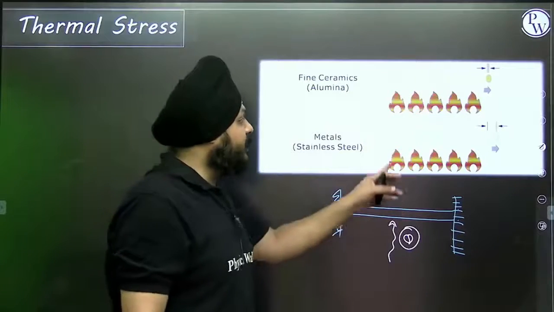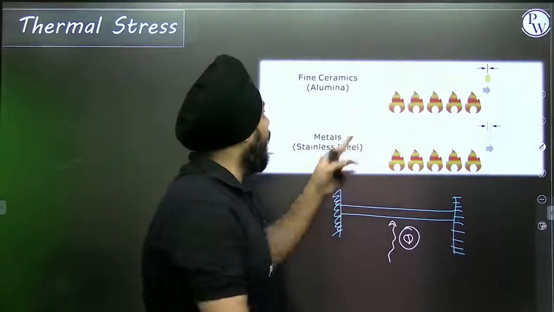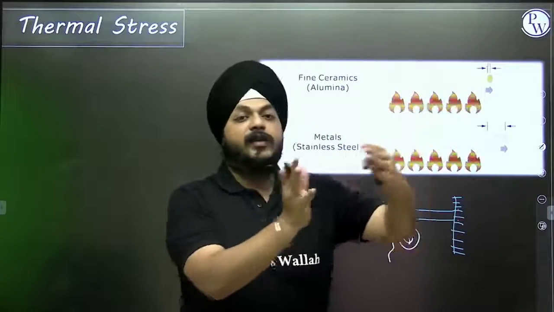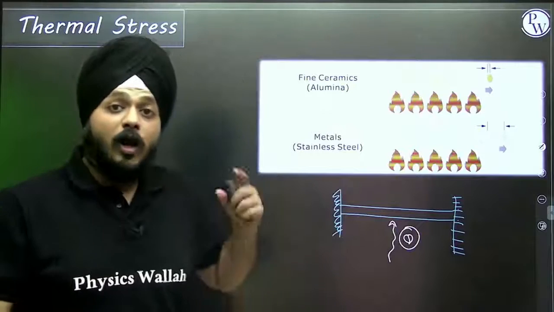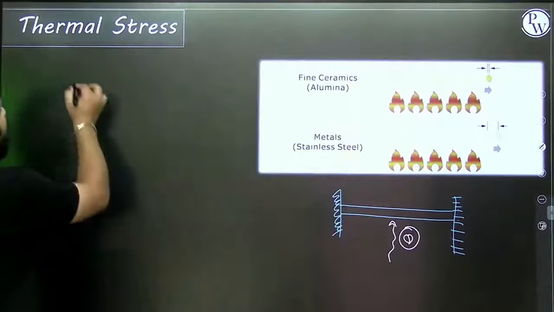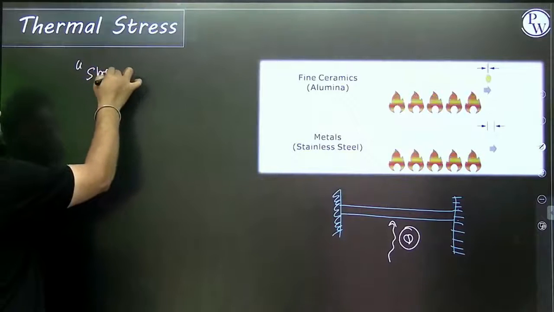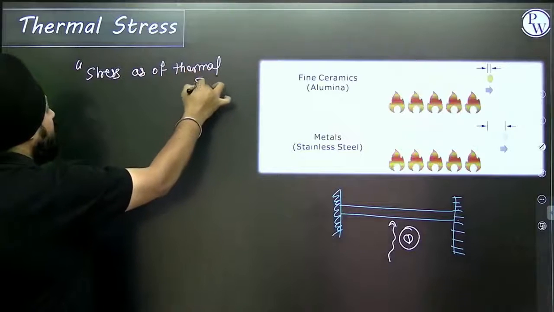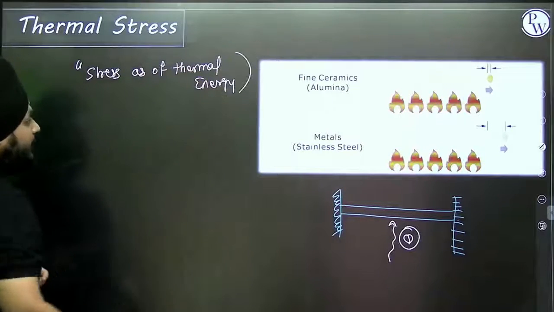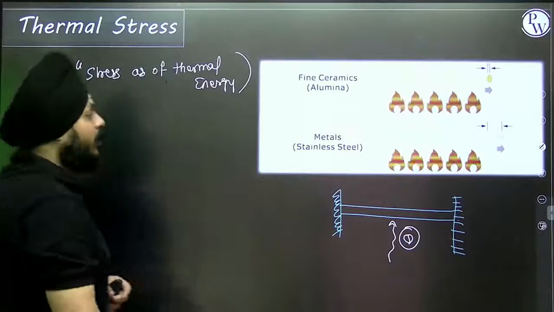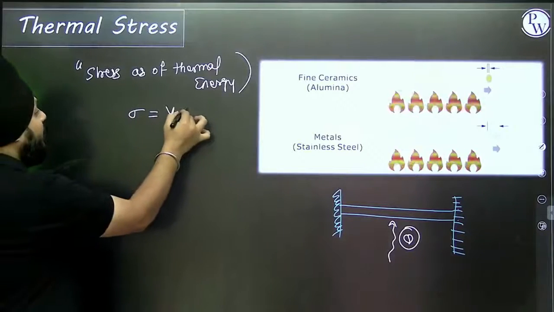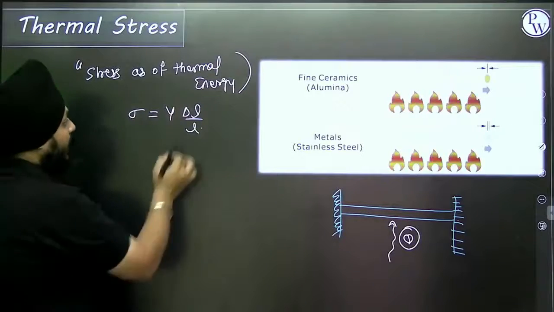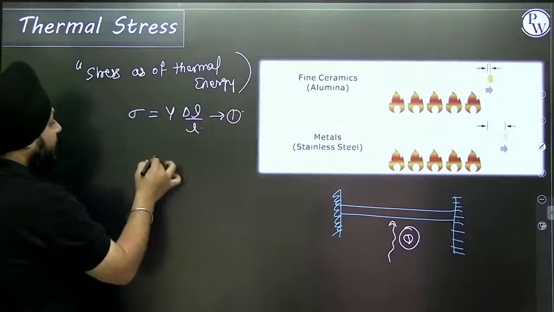Between the two rigid walls, one rod is connected and heat is continuously supplied to it. You can see in the visualization, when heat is applied to the fine ceramics, we observe a change in its length. So what is thermal stress? Stress due to thermal energy. Again, defining stress as Young's modulus times strain, that is delta L by L, consider this equation number 1.